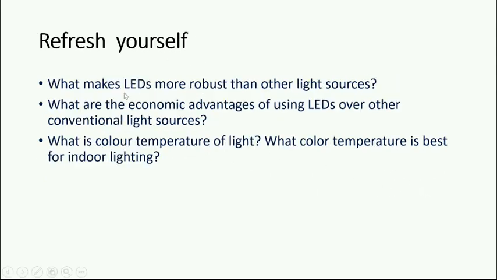So refresh yourself. What makes LEDs more robust than other light sources? What are the economic advantages? What is the color temperature of light? What color temperature is best for indoor lighting? Okay, you go through these things, find them somewhere through the internet or googling.